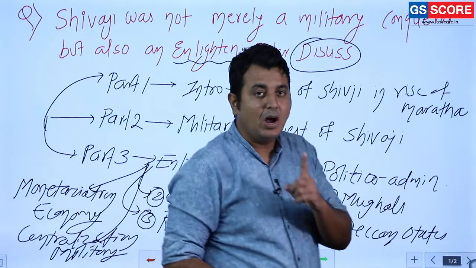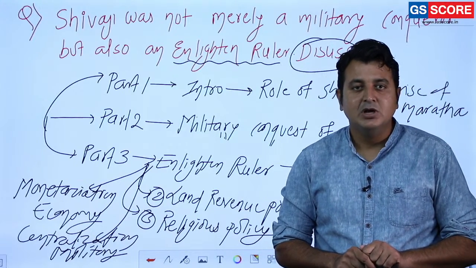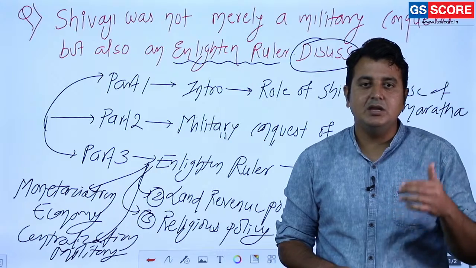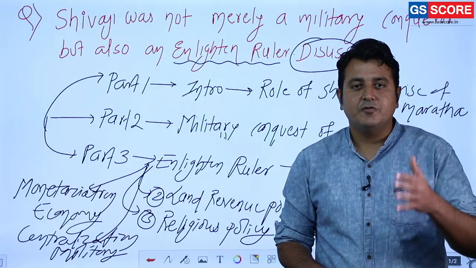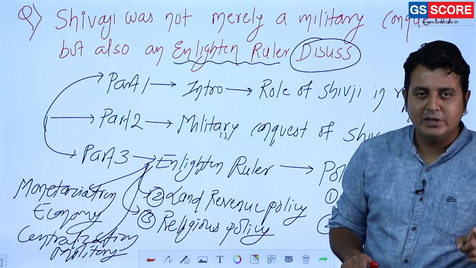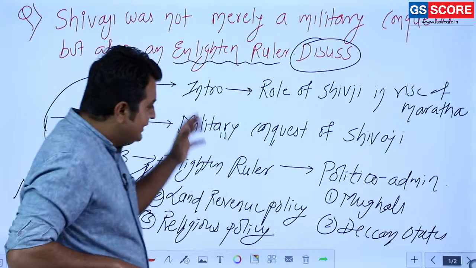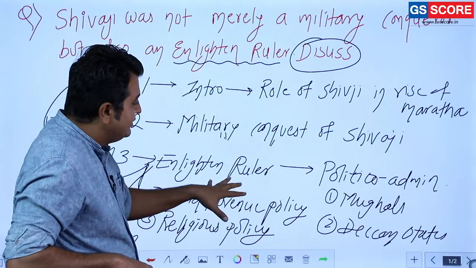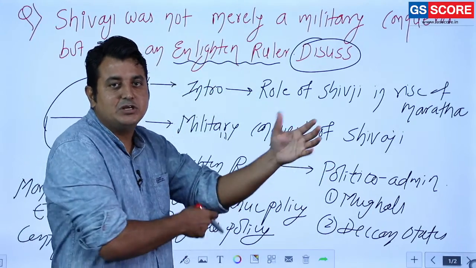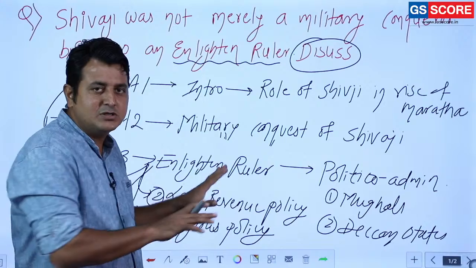And you have to mention the code of conduct. The code of conduct is always there. Shivaji never asked his army to capture villages and take whatever they have. He said that if you require any food or anything, then take it from the peasant and pay the proper price for it. So the code of conduct is always there, and he strengthened the military. Clear? So all these factors are considered as visionary, and that's why Shivaji is considered an enlightened ruler. You can add two more factors, but if you are in a position to write this much, that is sufficient.